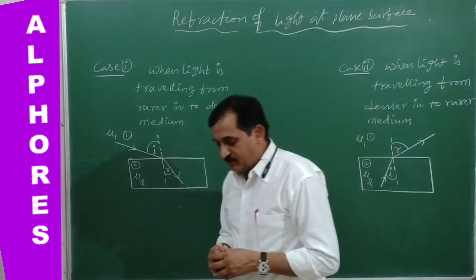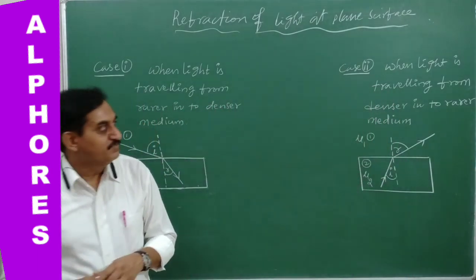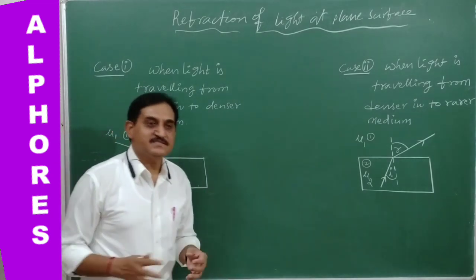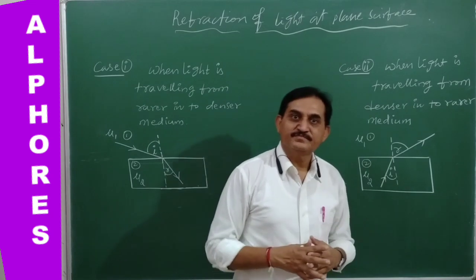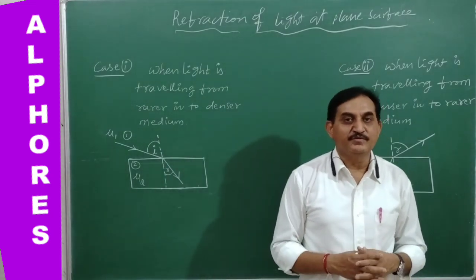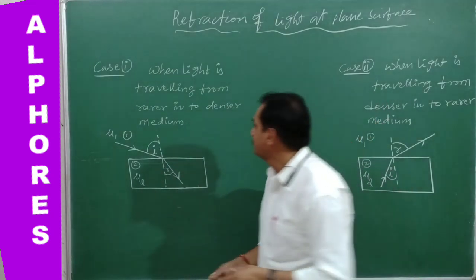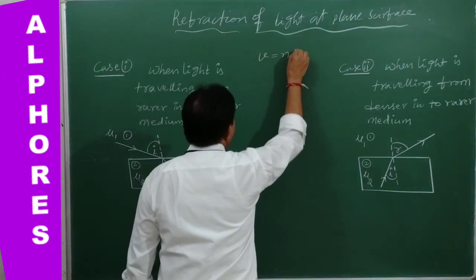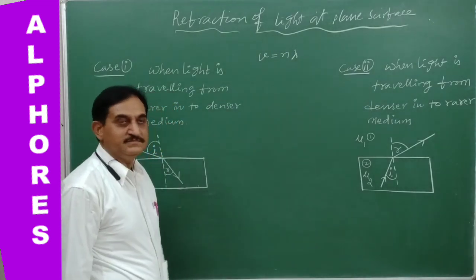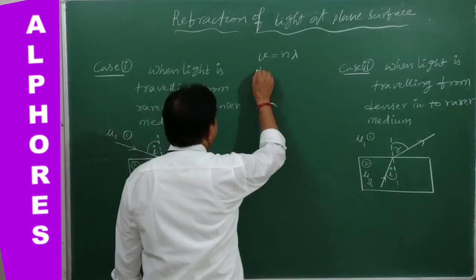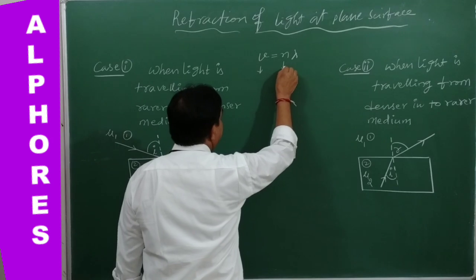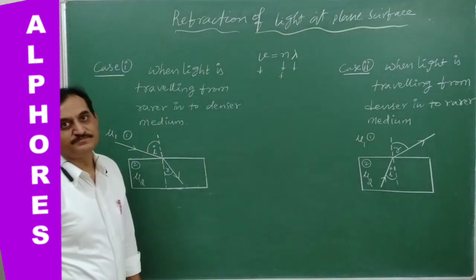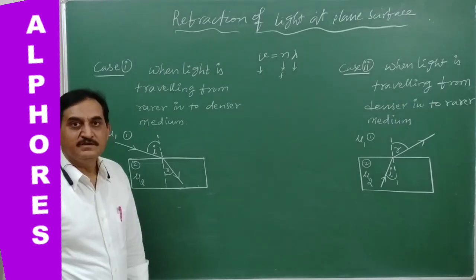So first of all, when the light is traveling from one medium into another medium, its velocity changes and its corresponding wavelength will also change. Whenever we consider, the velocity v is equal to n lambda, here v is the velocity, n is the frequency, and lambda is the wavelength.